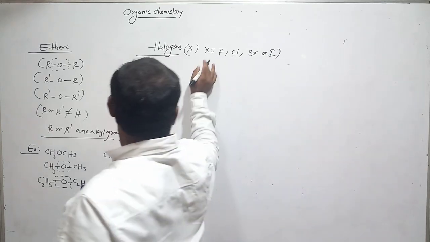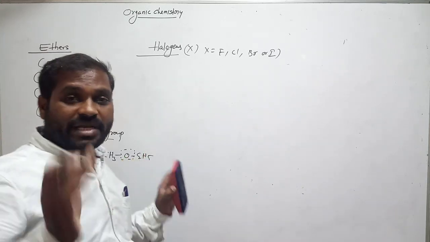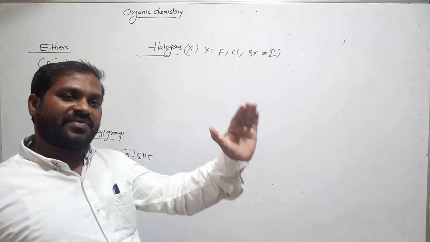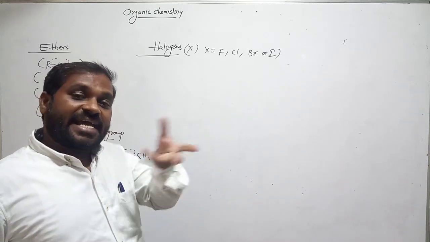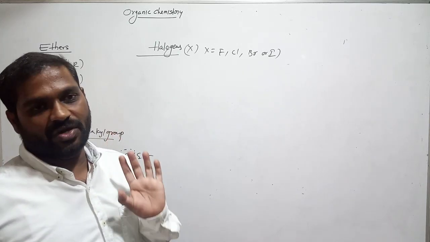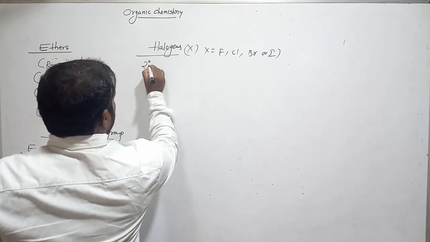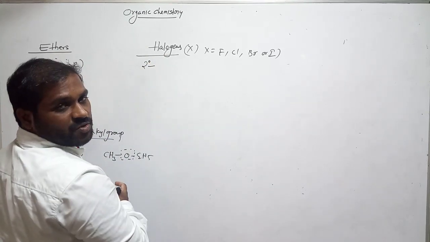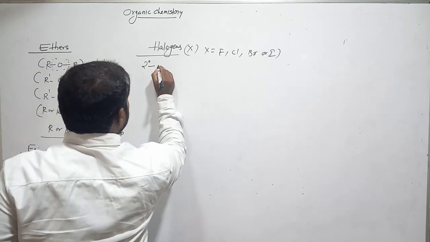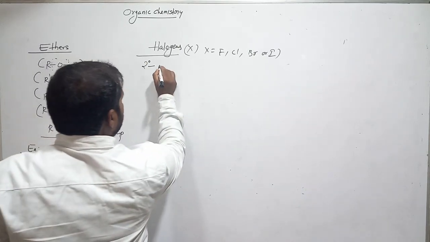Okay. So now these are not primary functional groups. We have two types of functional group. One is primary, another one is secondary. First priority functional groups are called primary functional groups. Second priority functional groups are called secondary functional groups. Now this is a secondary functional group. These are all first priority functional groups. This is a second priority functional group. Remember. So we call it secondary, meaning second degree.